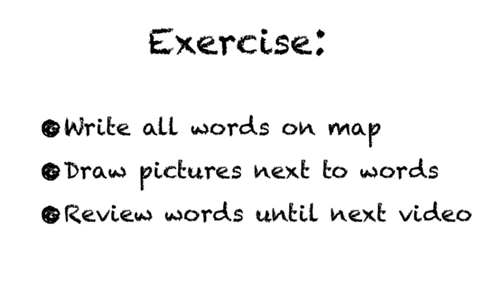You need to add all of the words that are on the screen, put them on a map, and draw a small picture next to each one.